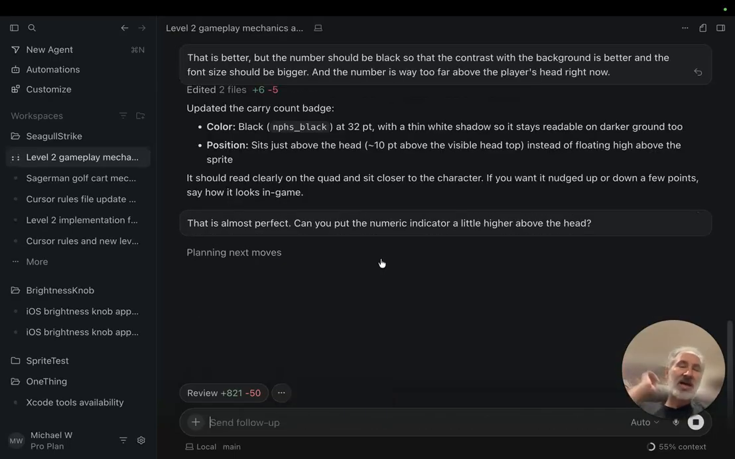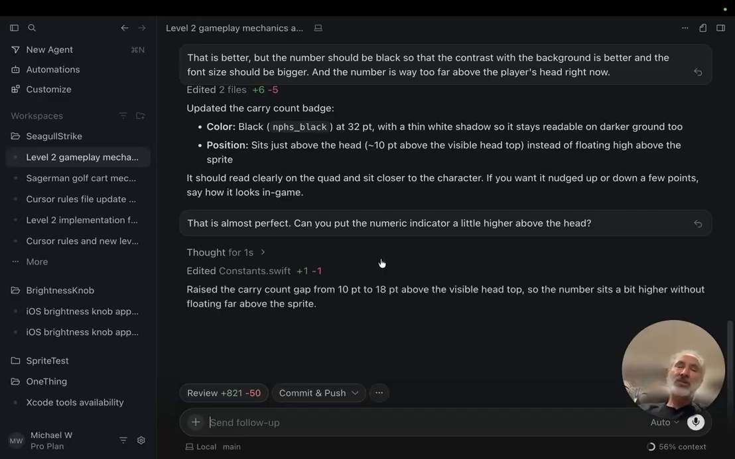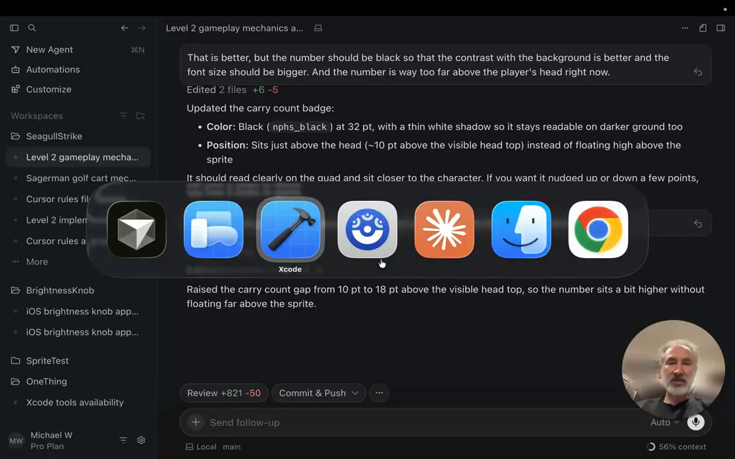Okay, so again, this should not take a lot of time to make this change. And this is the sort of thing where I could actually go into the code and make a change, but I don't want to. To me, by asking the AI to do it, it's more likely to make the change in the right place and without a mistake. Raise the carry count gap from 10 to 18. Okay, let's give it a try. Let's see how that works.